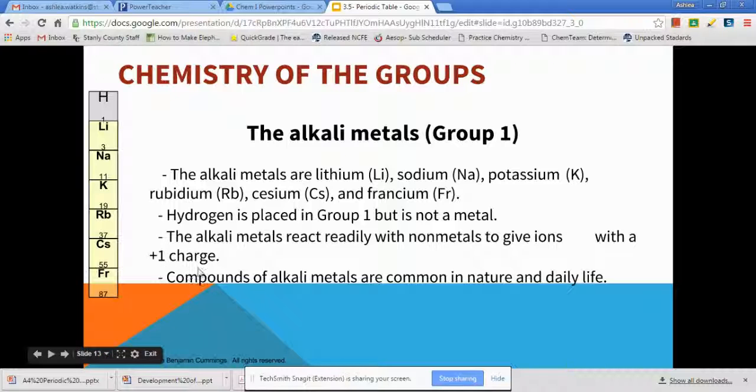So they would be a +1 cation. Hydrogen is put in this group because it has one valence electron, but it is not a metal. It is still considered a nonmetal. And then compounds of alkali metals are common in nature and daily life. So a lot of our salts that we consume every day tend to contain an alkali metal.